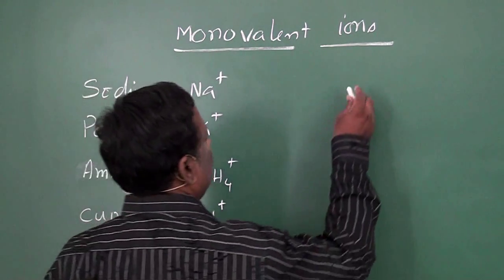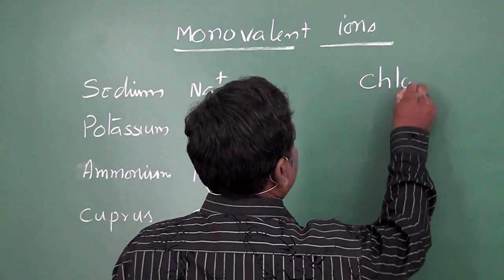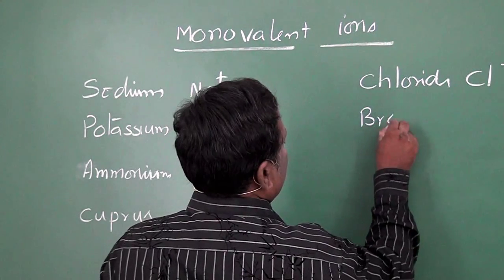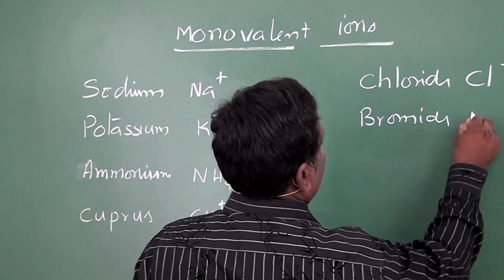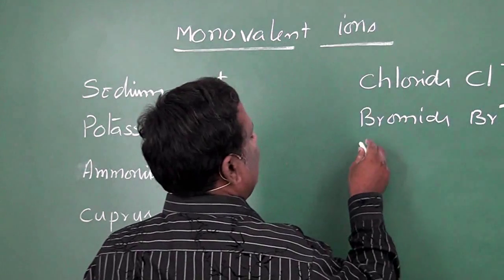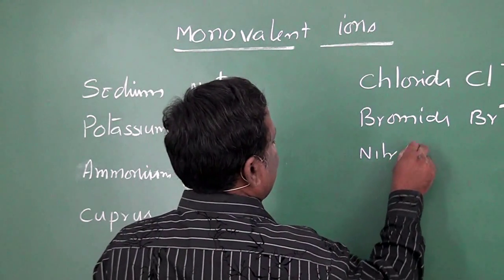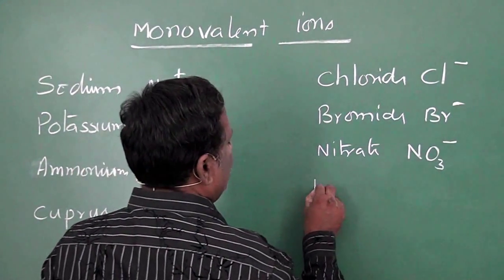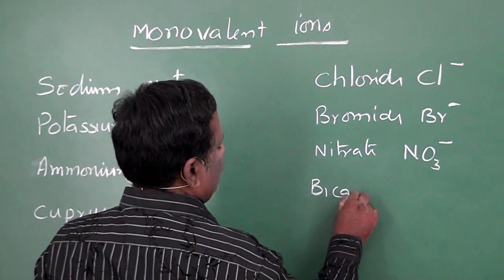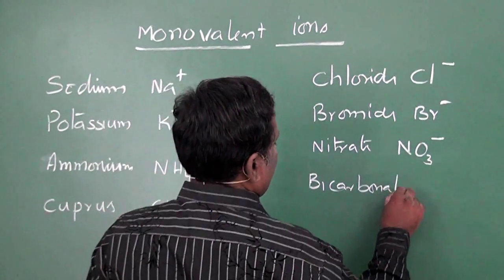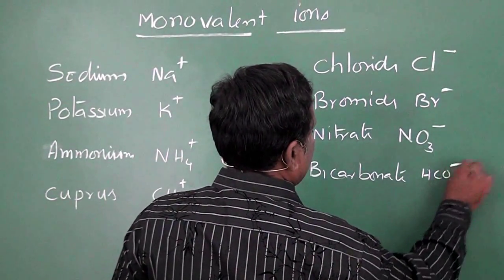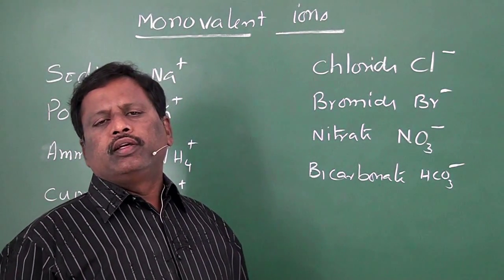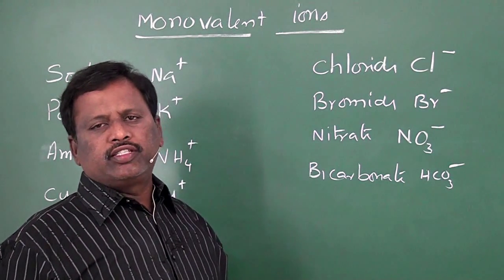Similarly, in anions we have chloride, Cl minus, bromide, Br minus, iodide, I minus, nitrate, NO3 minus, bicarbonate, HCO3 minus, etc. We have so many ions in the list given to you.